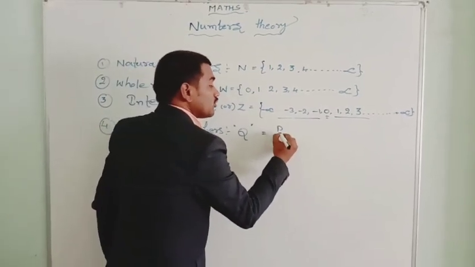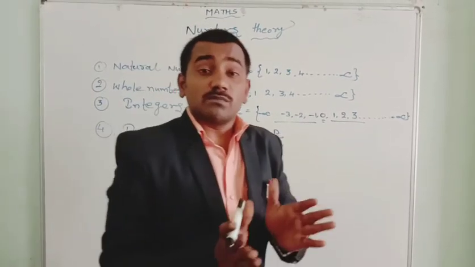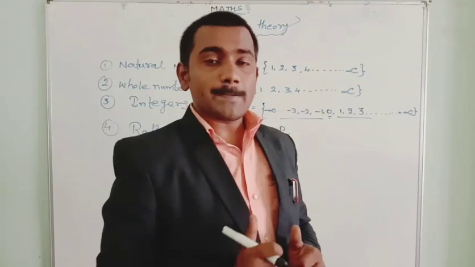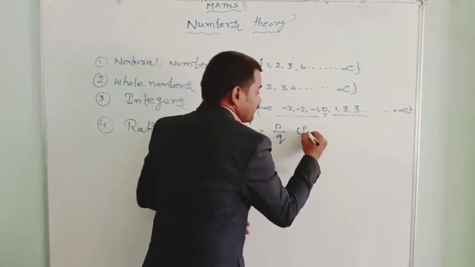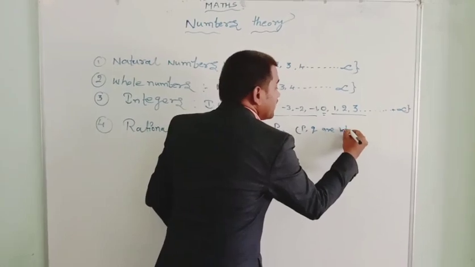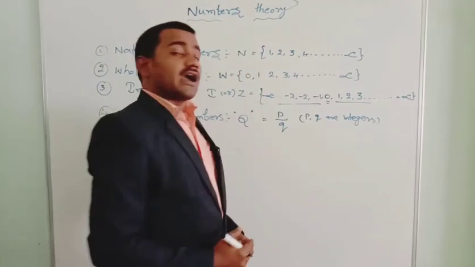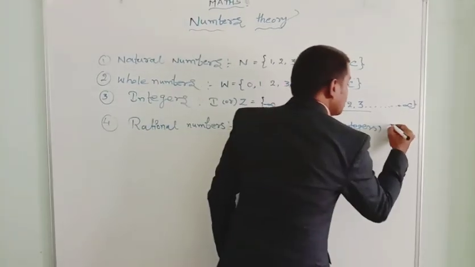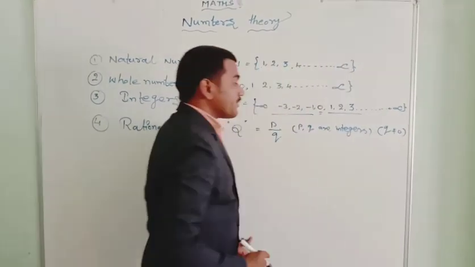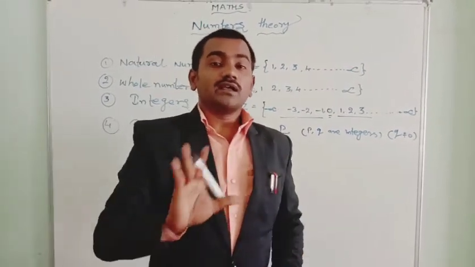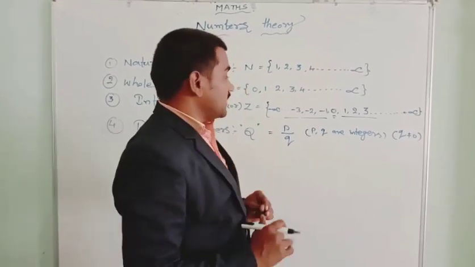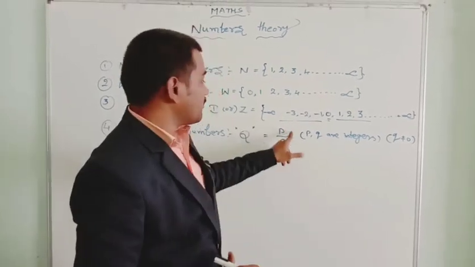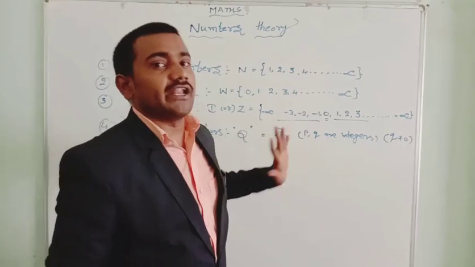Which numbers are able to be expressed in the form of p by q, where p, q are integers? p, q must be integers, and q is not equal to 0. If these conditions are there, it is known as a rational number. Suppose, which numbers are able to be written in the form of a fraction? A fraction is nothing but p by q, where p, q is nothing but the numerator by denominator form.